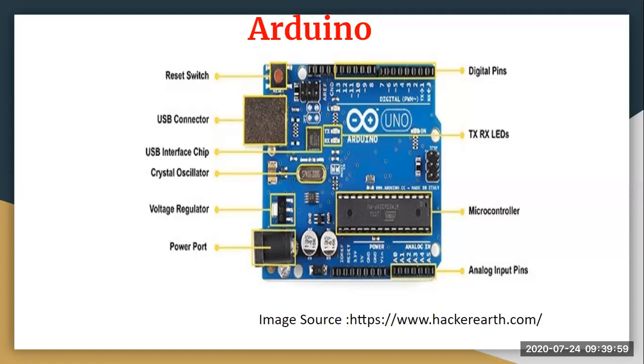Last is your openness. When I talk about openness, it refers to hardware openness and software openness. Since it is an open source platform, there is hardware and software openness in it. So that was all about your Arduino. In the next lecture, I'll help you understand the Raspberry Pi, and then we will take a comparison between the two, and understand which we should select when we are talking about an embedded platform.